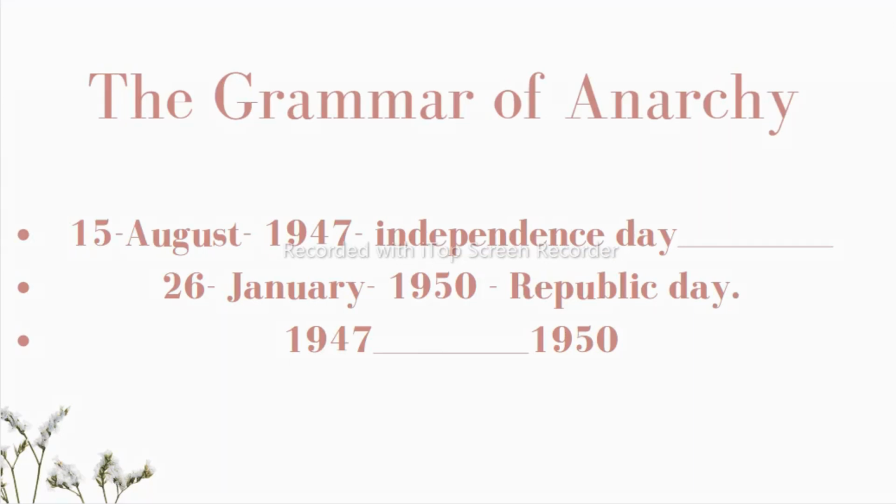As we all know, we celebrate Independence Day and Republic Day, but we don't understand the concept behind Independence Day and Republic Day. On 15 August 1947, India became an independent country. After that, India was left without a proper government. That period is called the anarchy period. After independence, India doesn't have any particular authority or rule.